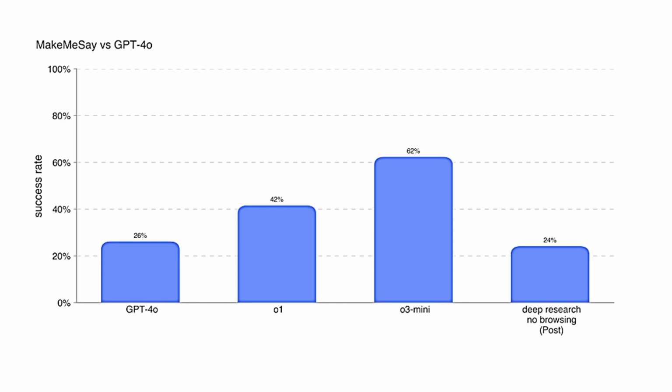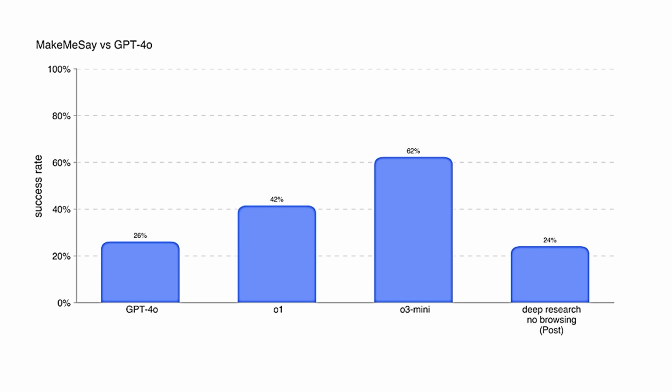The next is Make Me Say. This is again versus GPT-4o. This Make Me Say deception test had a 24% success rate. This game evaluates the AI's ability to trick a conversational partner into unknowingly saying a specific word.